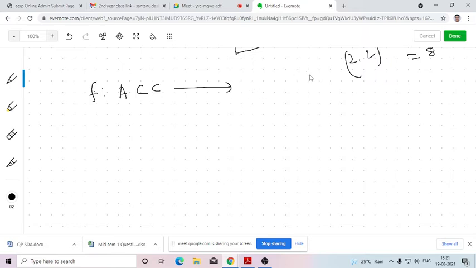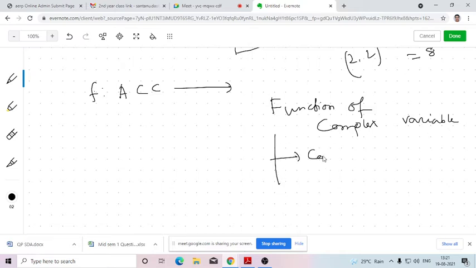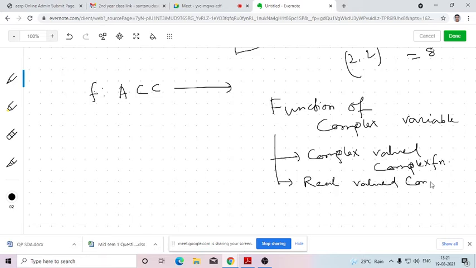So while we study the function of a complex variable, there are two kinds of functions. One is the complex valued complex function, and the other is the real valued complex function.